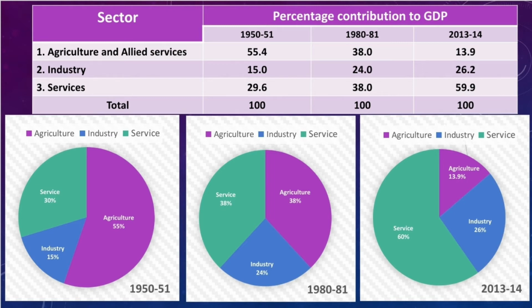Once again, look at this table. Here the agriculture and allied activities in 1950-51 was 55.4% and it decreased to 38% in 1980-81. And in 2013-14, provisional estimate, PE means provisional, it is not final at that time.